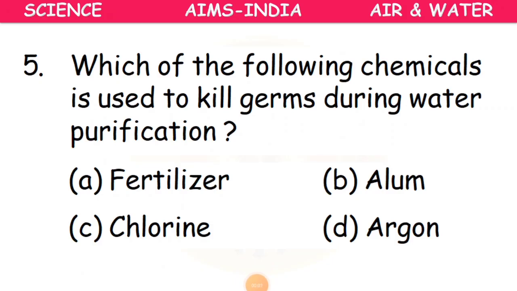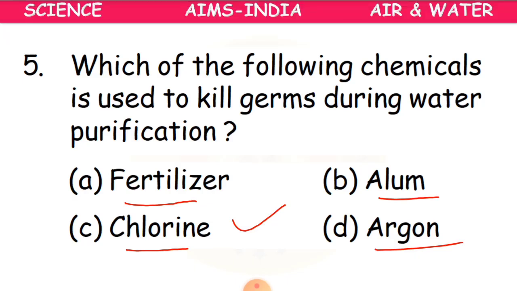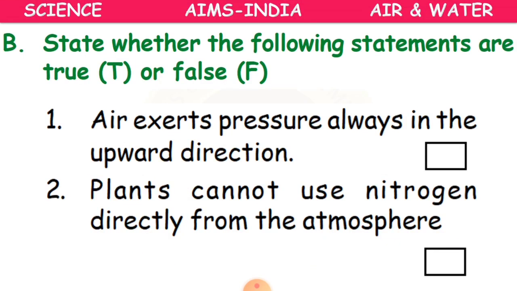Children, the fifth question here is, which of the following chemicals is used to kill germs during water purification? You have got the options: fertilizer, alum, chlorine and argon. So, what do we use to kill germs during water purification? Yes, it is chlorine. That is option C, the correct one. Okay, children?